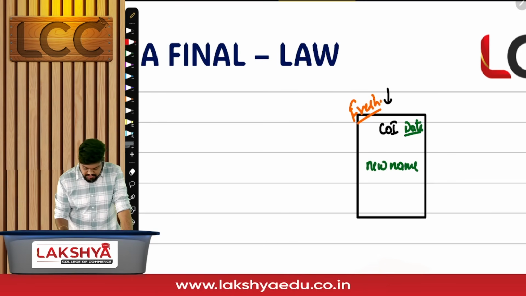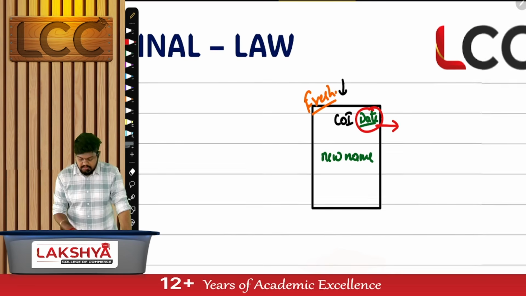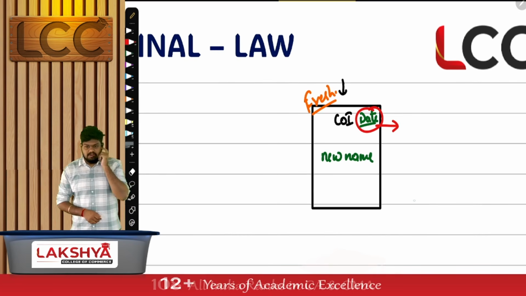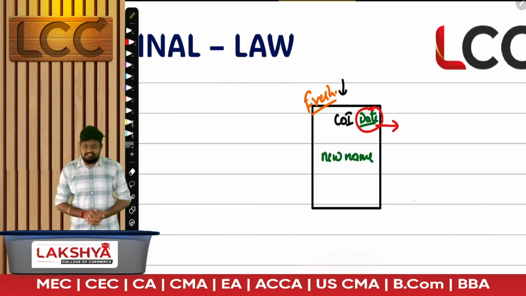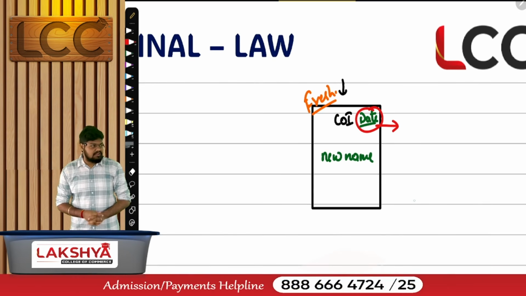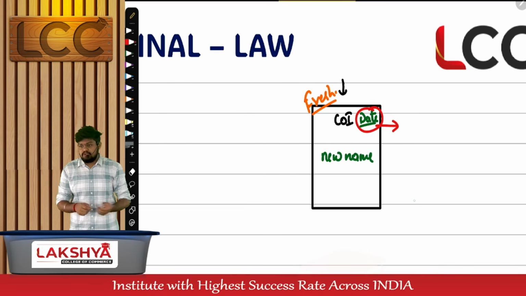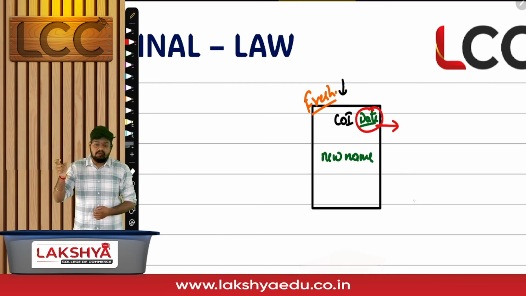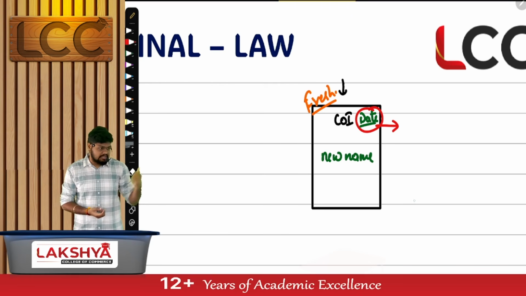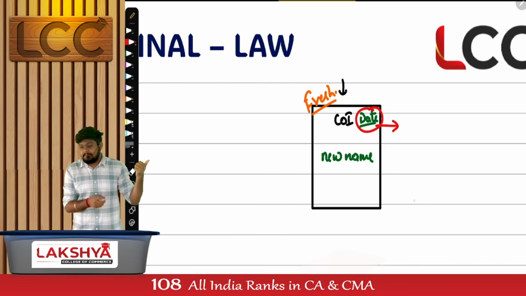What do you mean by this date? The date on which company is incorporated. Company is already incorporated. Company is already existing. What is this date? The effective date of the new name. The new name is effective from this date. The original certificate we had, that is the date of incorporation, the date on which company comes into existence. This will be the date on which the new name will be effective.